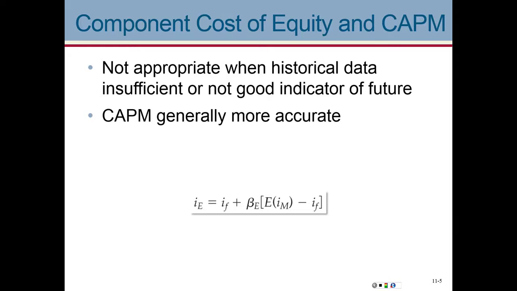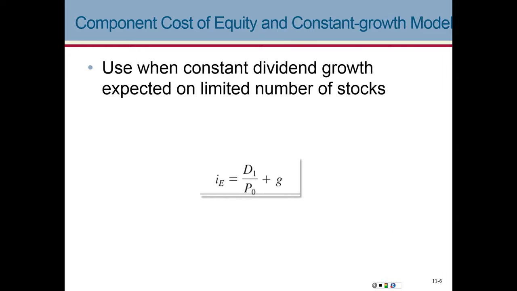Now, the constant growth model, there are two ways. We've seen both formulas before. Theoretically, both answers should be the same. However, that's not going to be the case, right? Since most of the times the two answers are not the same, we're going to average them out, right? So if one is 10% and the other one is 12%, we're going to average them out and say that the cost of equity is 11%.